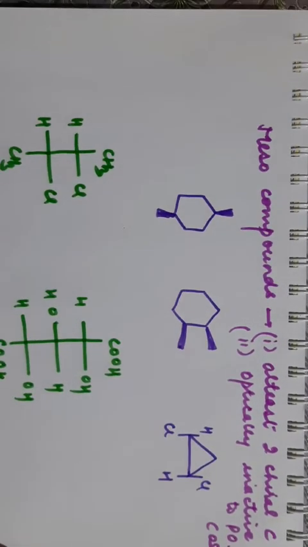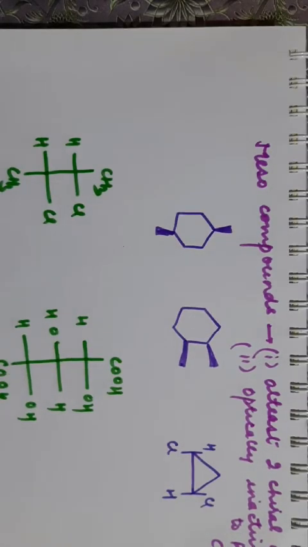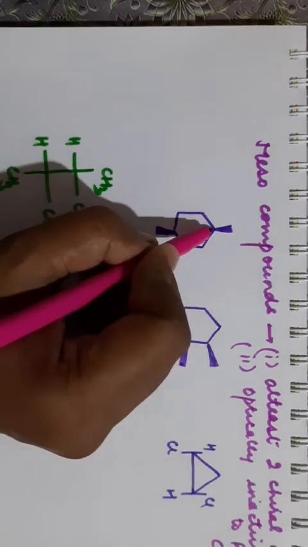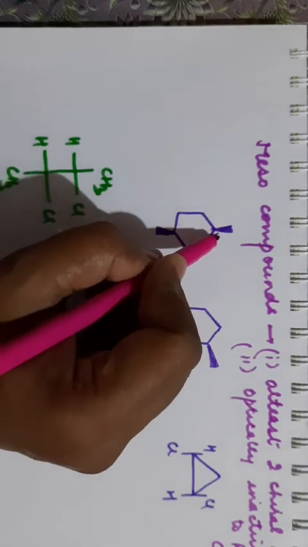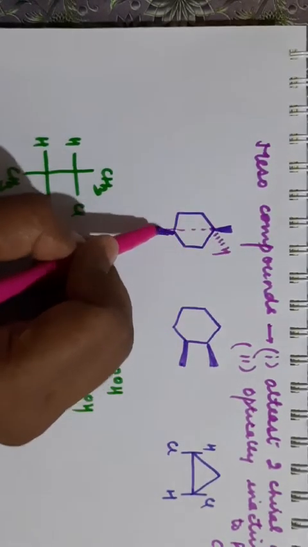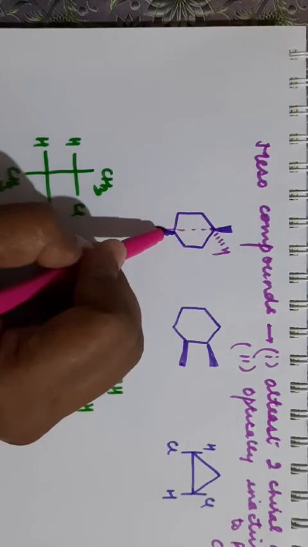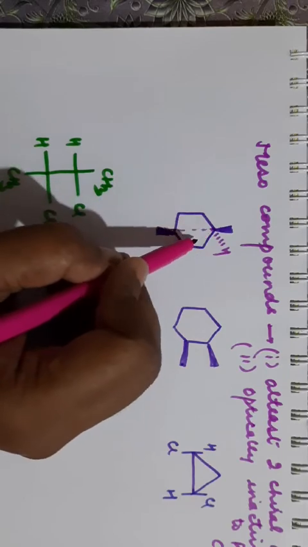Now we will check these 2 conditions in this molecule. See the first one. Is there any chiral carbon present here? Can you see any chiral carbon present here? This is carbon. This is CH3. There must be a hydrogen here. Now if you see on both the sides, there are same parts, the 2 groups which are attached on both the sides, they are same.